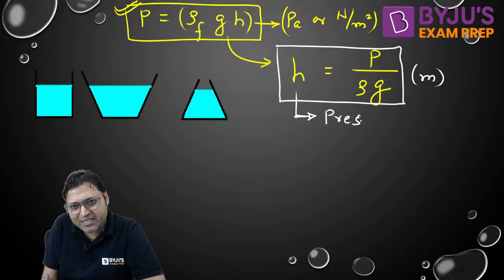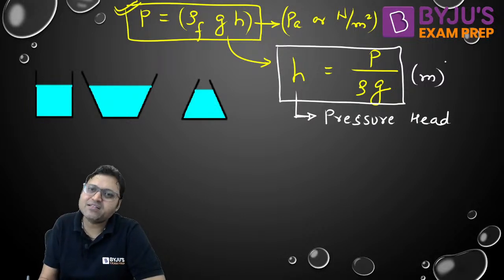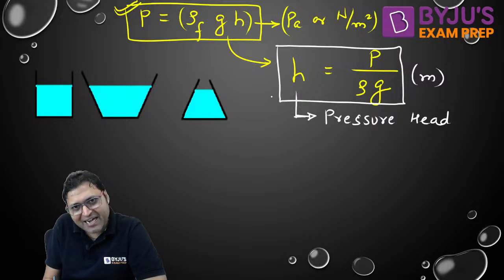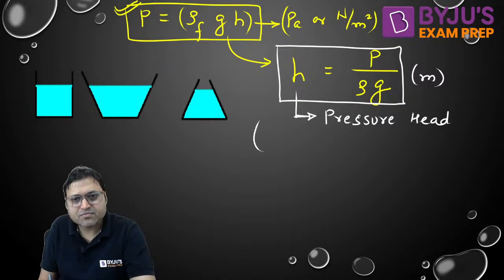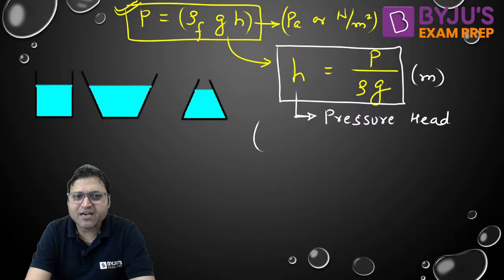It is known as pressure head. What is pressure head? The unit is meter. Pressure head is the pressure measured in terms of fluid column. That is known as pressure head.